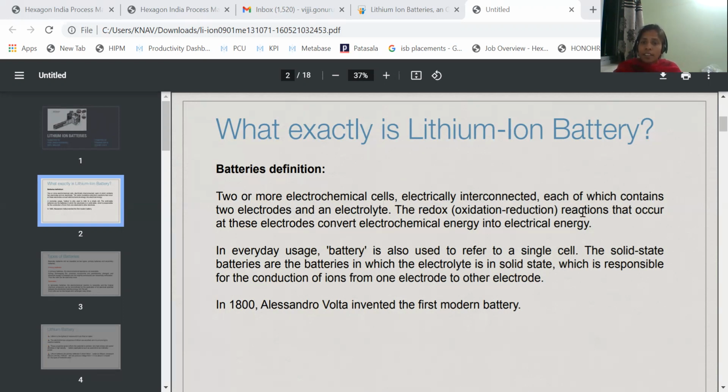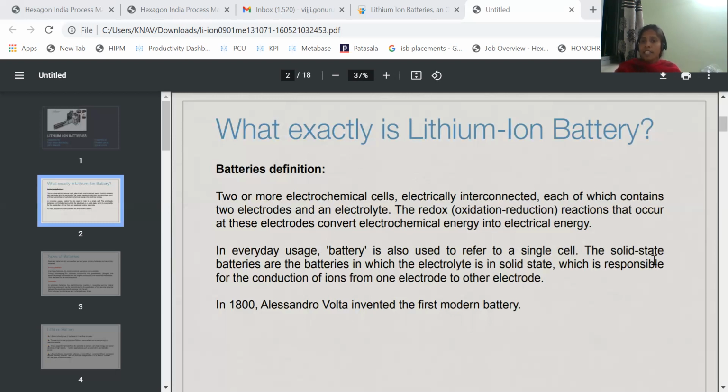The redox reactions that occur at these electrodes convert chemical energy into electrical energy. So whatever reactions take place at anode and cathode, those are responsible for the conversion of chemical energy to electrical energy. In everyday usage, battery is also used to refer to a single cell.